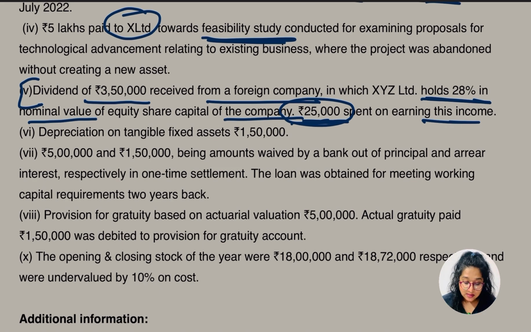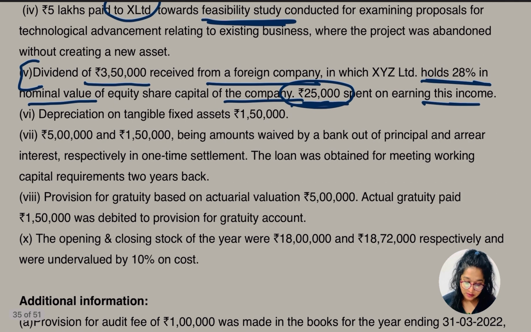Okay, so what about this dividend amount? It's going to be reduced, less, and it's going to be added back in other sources of income. Okay, so let's go for the depreciation, as this is depreciation on tangible fixed asset 1,50,000. You know what is going to be the adjustment, right? It will be plus, right? And then what about the minus one?